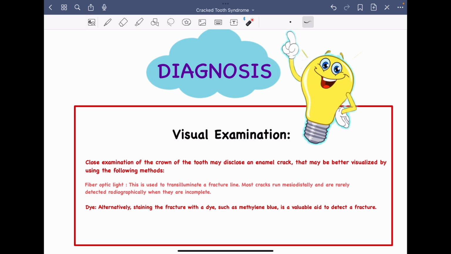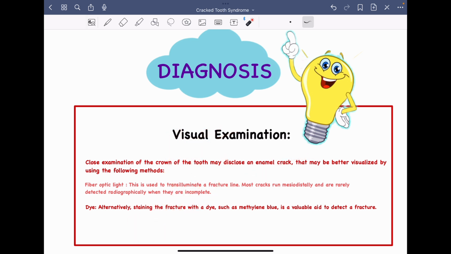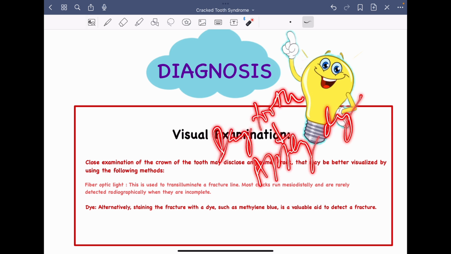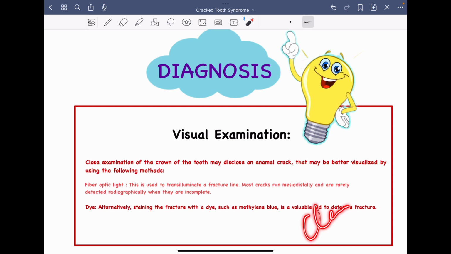Apart from fiber optic light, we can also make use of a dye. As I have mentioned previously, methylene blue dye is a very important tool which comes in handy to a dentist. So you need to dry the tooth properly. You need to dry the tooth, then apply the dye, wait for about 2 minutes or so, and then clean the dye, and you will see that